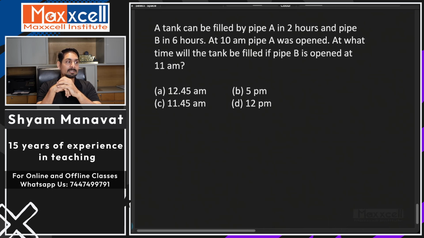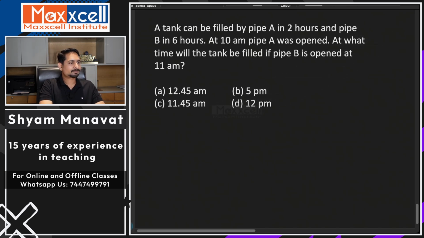A tank can be filled by pipe A in 2 hours, pipe B in 6 hours. At 10 am, only pipe A is open. At what time will the tank be filled if B is opened at 11 am? That means after 1 hour. After 1 hour, right? Okay, let's see.